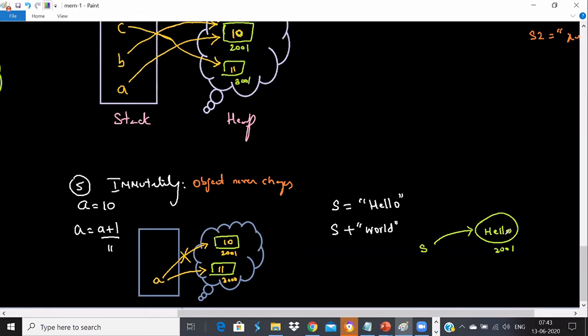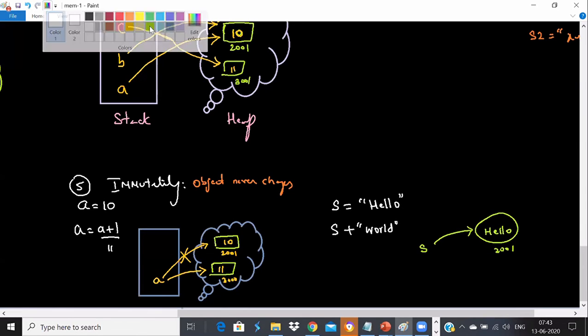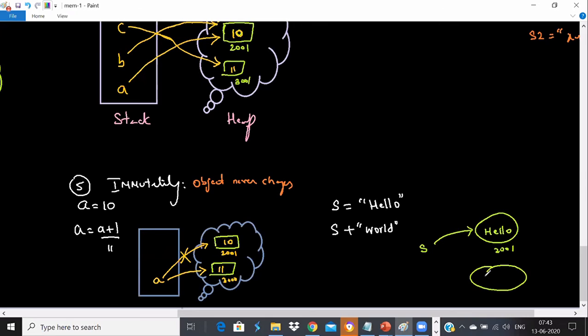No, right? No, never. Object never gets updated in Python. Very good. So what happens now? A new object gets created with hello world, with some different address.